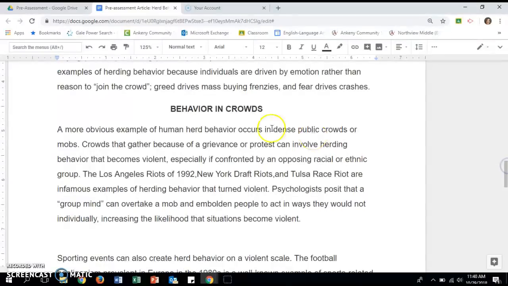So this example explains how one way humans behave in crowds is sometimes they become violent when everyone else is acting violently during a protest, for example, and it gives some examples of three different protests that became violent.